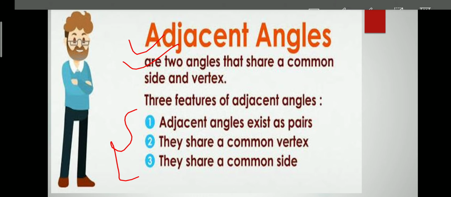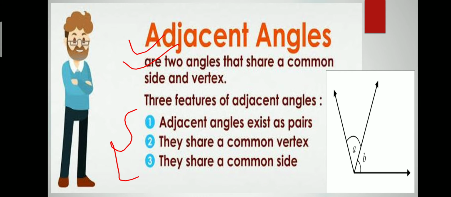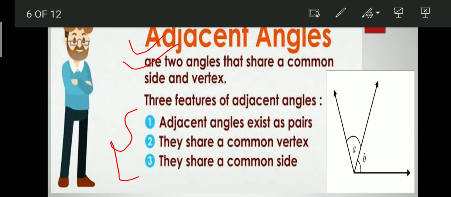Okay. I am showing you a figure. Let us find out whether the figure holds these three properties or not. The first point, adjacent angles exist in pairs. So we can see A and B, two angles are there, so it is in pairs. They share a common vertex. As we can see, they meet at a common point, and it is called a common vertex. Angle A is formed, angle B is formed, and they meet each other at a common point, so it holds the second property.